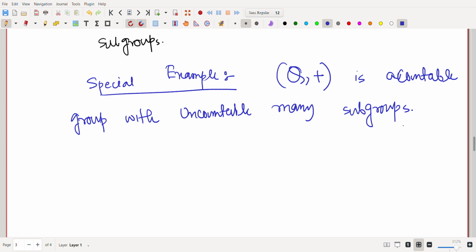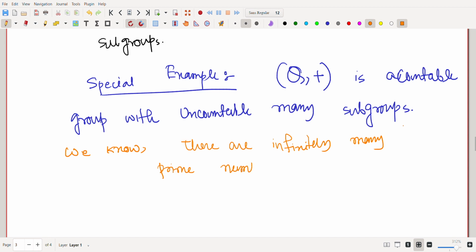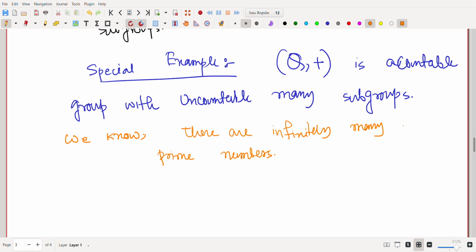So let me explain how we get uncountably many subgroups of this group Q plus. First, we know that there are infinitely many prime numbers, right? Let S be the set of all primes.